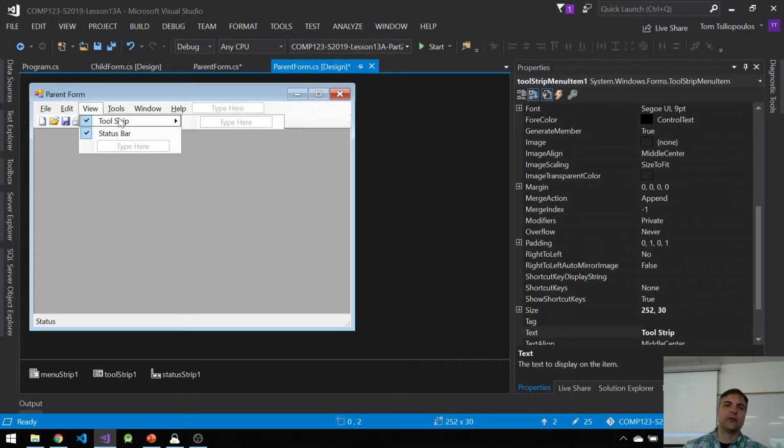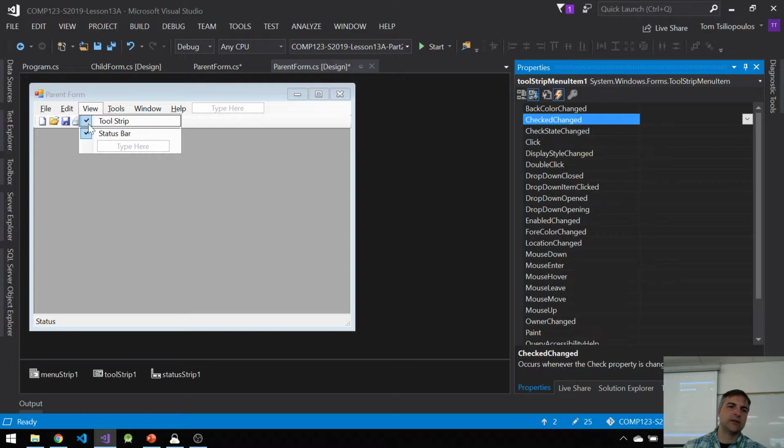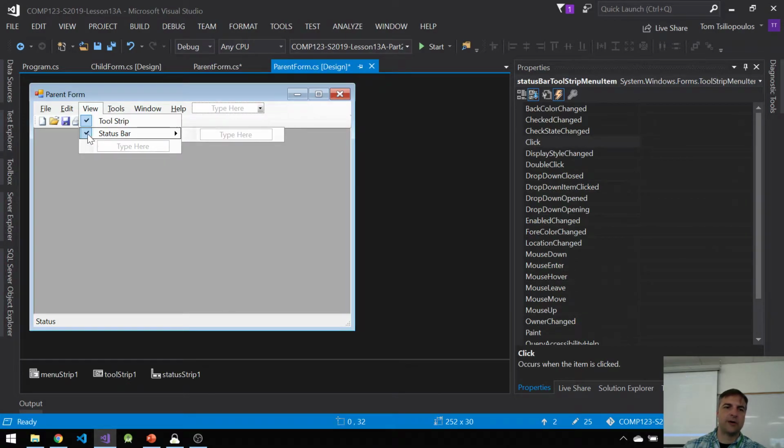Now, what event do I want for this to happen? When I click on here, what do I want to happen? This little check mark. Well, if you notice, view, if I go to my selected thing, it says click, but there's actually something called check changed, which is what I want. When the check mark changes, I want to do something. So check changed, there it is. And the same thing for my status bar, check changed.